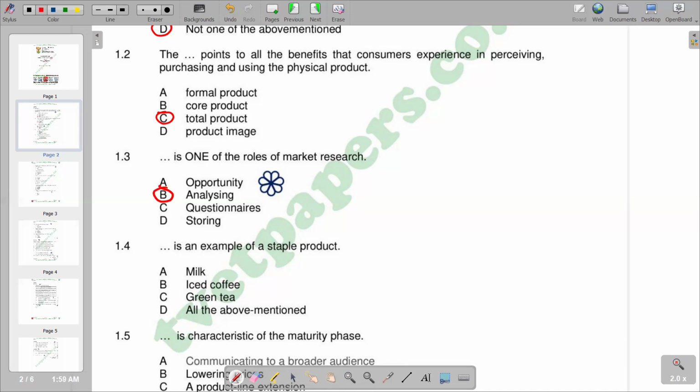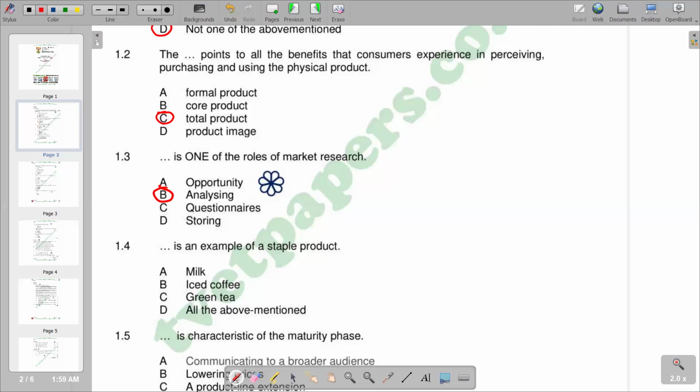Moving on to 1.4, it is an example of a staple product. A staple product refers to consumer goods which are consumed on a regular basis and bought more often. Staple foods vary from place to place and are typically cheap and readily available.